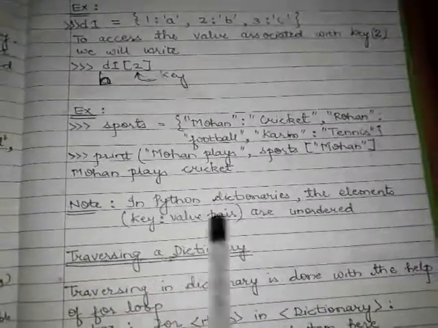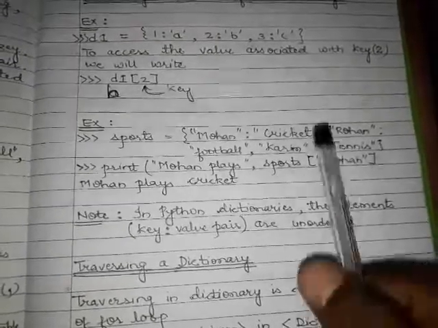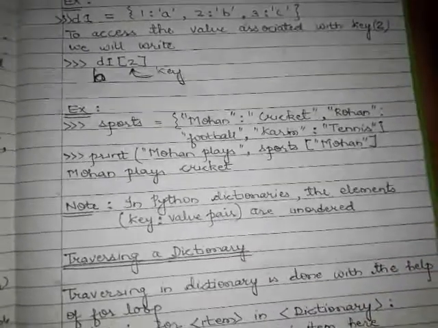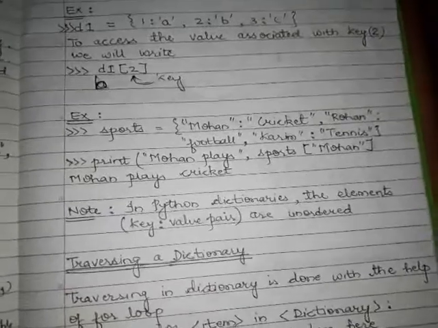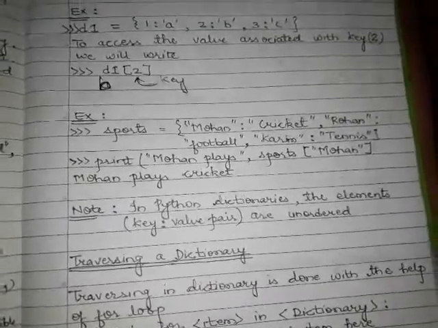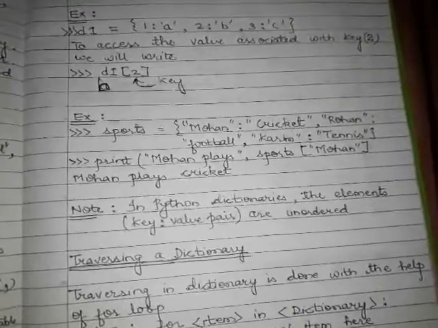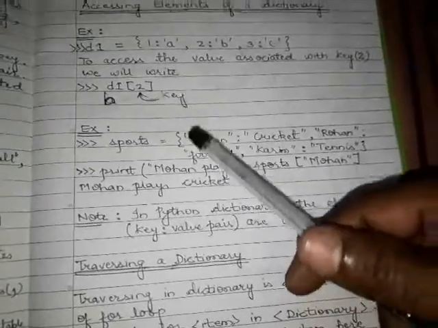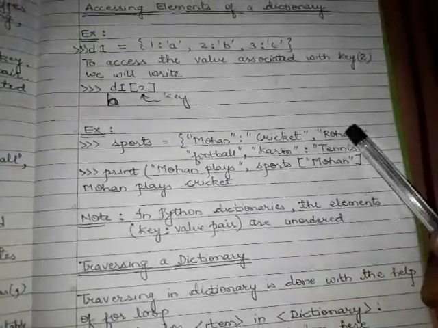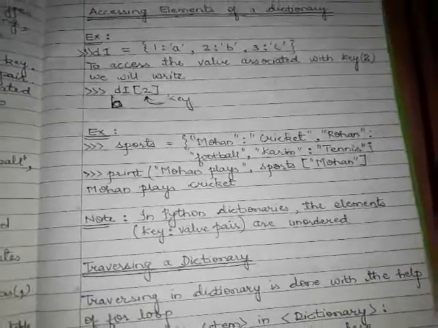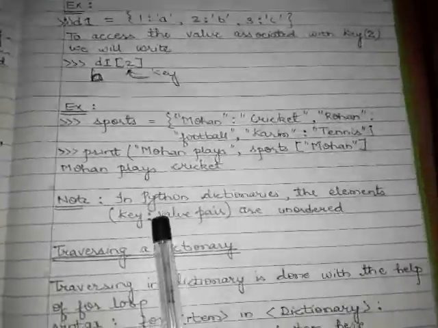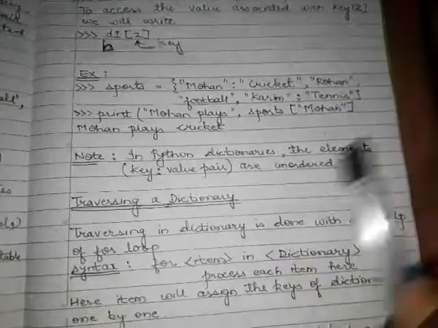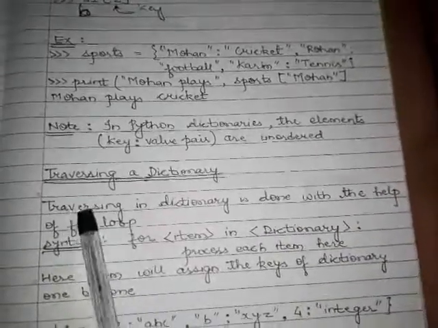In Python dictionaries, the key value pairs are unordered. So these key value pairs don't have a fixed order. Likewise in a tuple or string, the index is fixed: 0, 1, 2, 3. But these key value pairs do not have any particular order. The key can be of any type. Here the first key is an integer, then in another key value pair it is a string. That's why it is called a dictionary. In a dictionary the key value pairs have no fixed order, so they are totally different from a list or tuple.